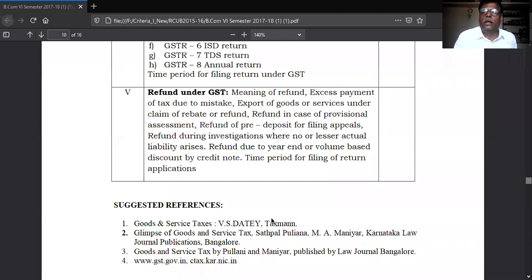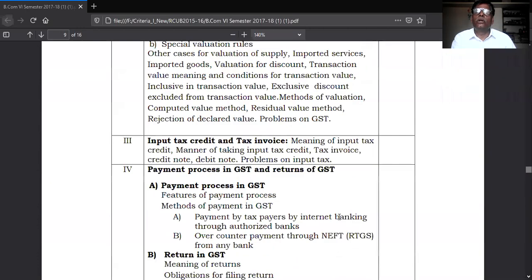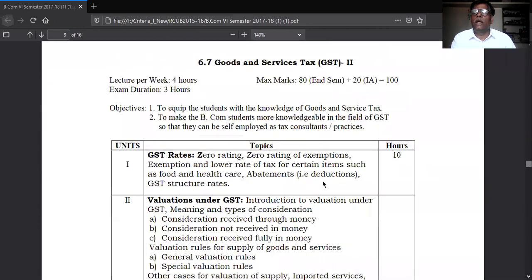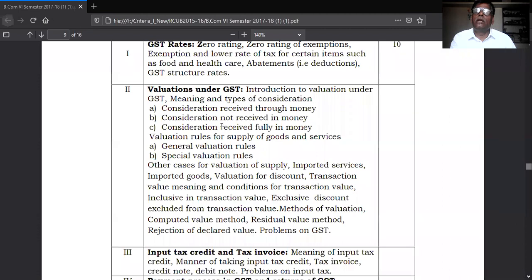Today I explained the syllabus introduced by Rani Chennamma University for the 6th semester in connection with Goods and Service Tax. So simply remember, in the first unit you have to study rate of tax and goods coming under the GST. The second unit is related with calculation of value of goods.